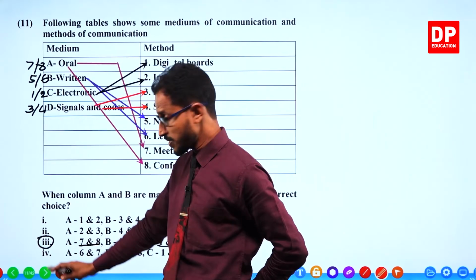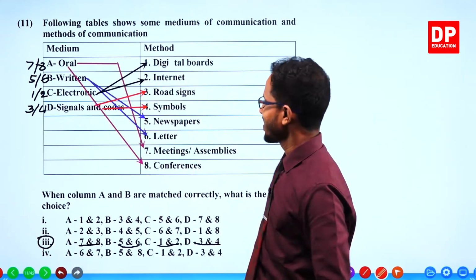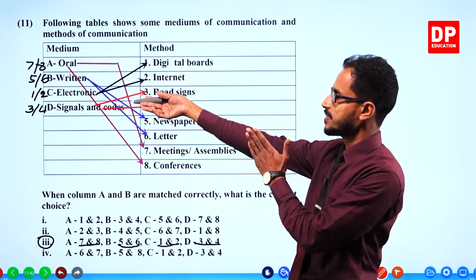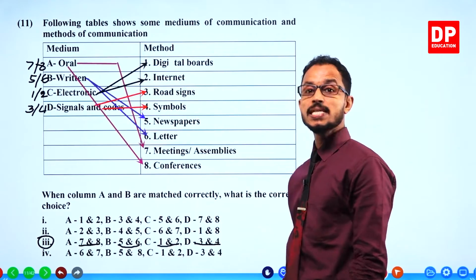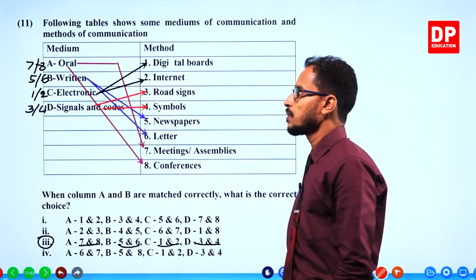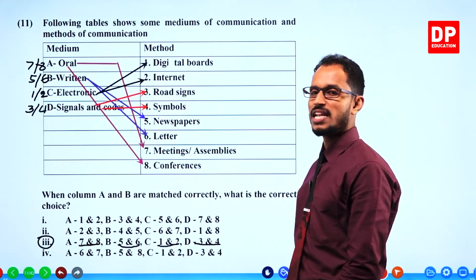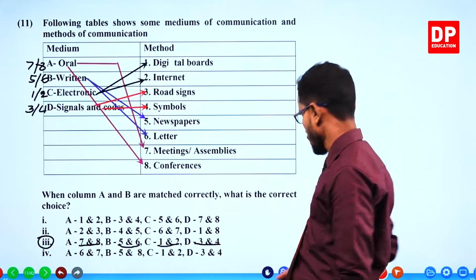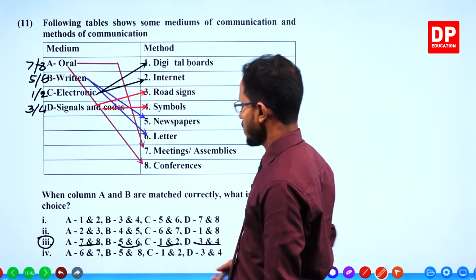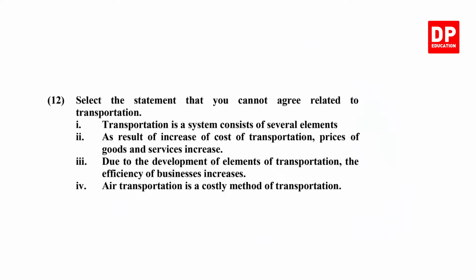Got it? Third one is the answer. Match and put the matched number in front of the matched letter. Then it's easy. 11th question done.